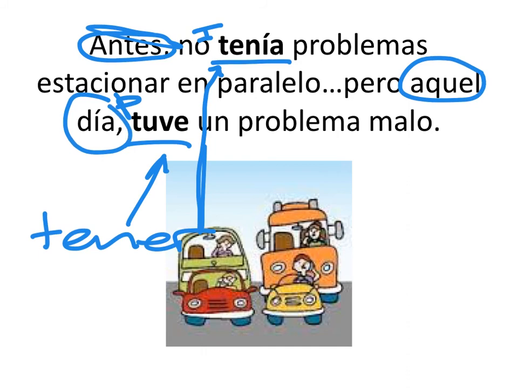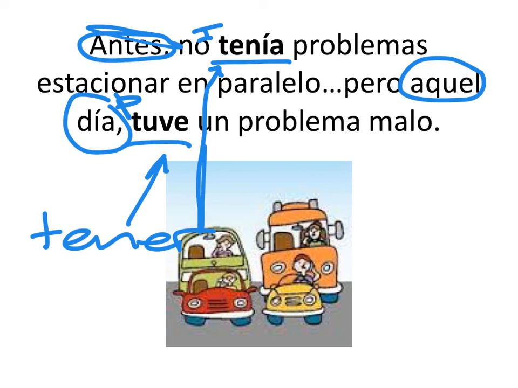So we really have to look at context clues. And aquel día is saying what? Now I'm talking very specific, referencing what? That day, right? That day. I had a bad problem. So that's why now my verb tener must be in the preterite, because this use is very specific, that one day. Okay, chicos?